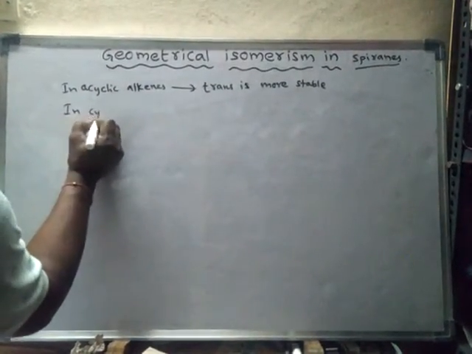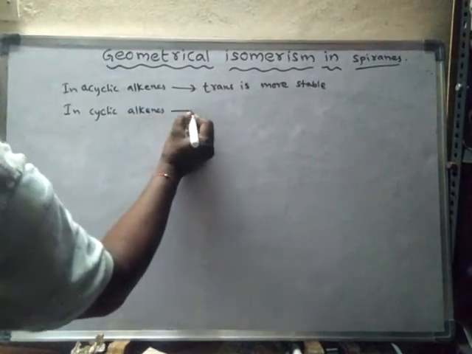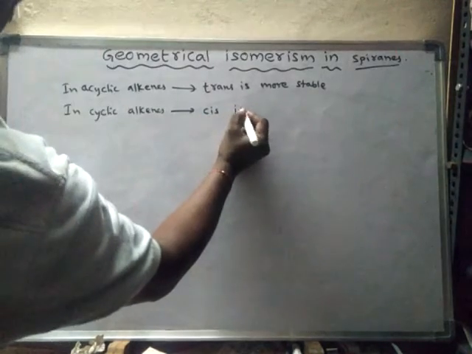In cyclic alkenes, the cis form is more stable.